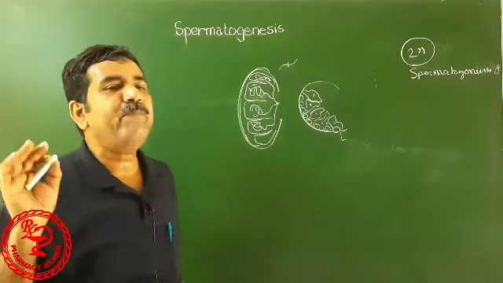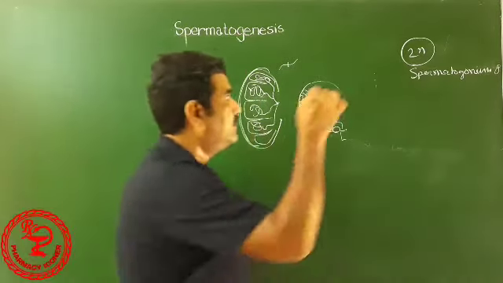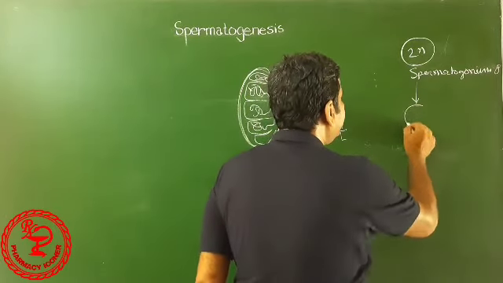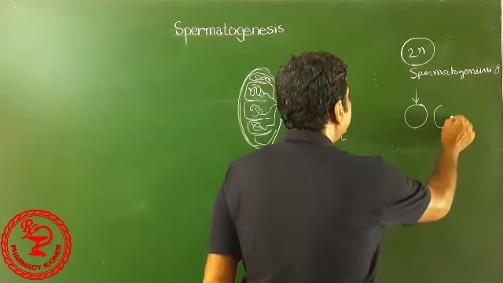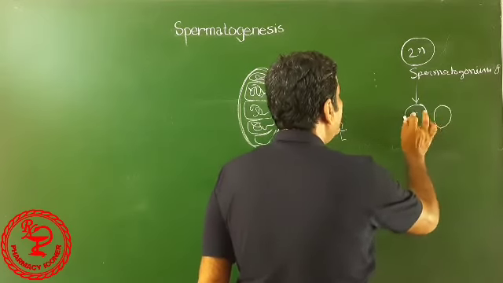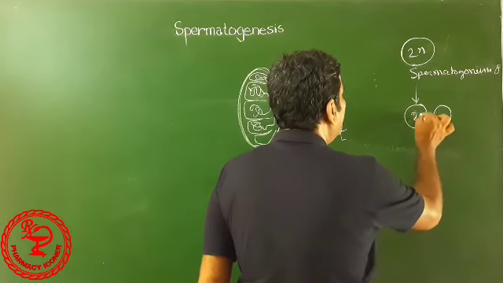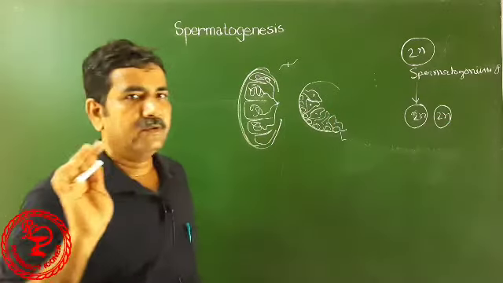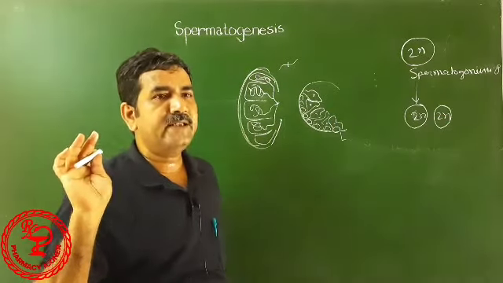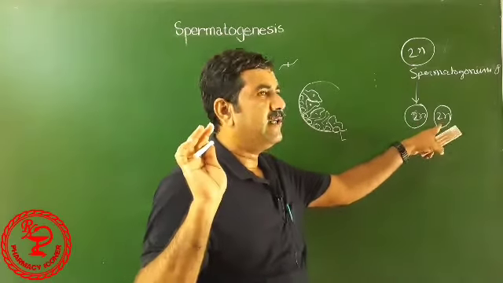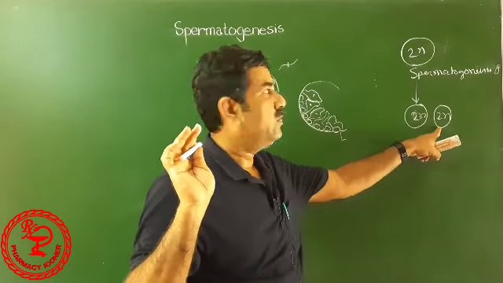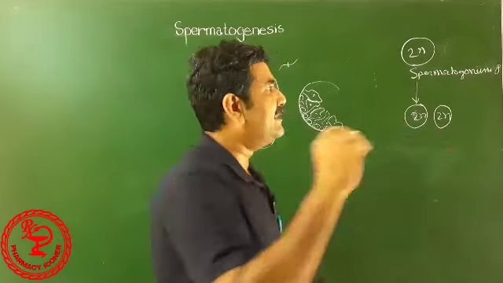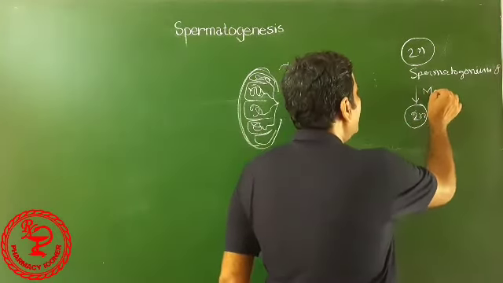This spermatogonium splits into two cells. Both are diploid. A complete set of chromosomes is present. The spermatogonium splits into two identical cells by a process called mitosis.